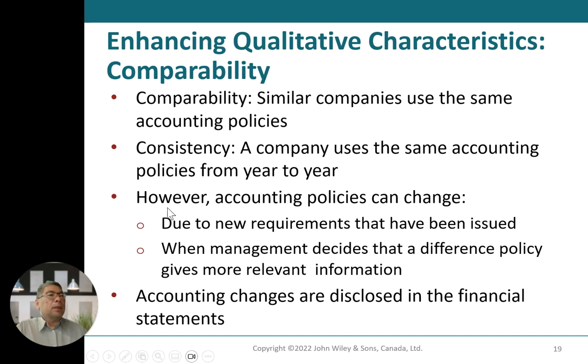Enhancing qualitative characteristics: comparability. Similar companies use the same accounting policy. That's the key part. Consistency: a company uses the same accounting policy from year to year. If you use the double declining method, you continue with the double declining method for your depreciation. However, accounting can change due to new requirements that have been issued, or when managers decide on a different policy that gives more relevant information.